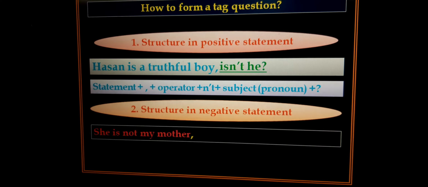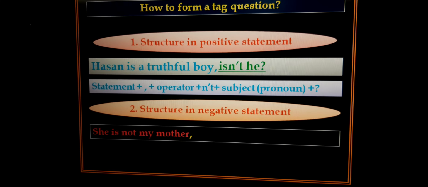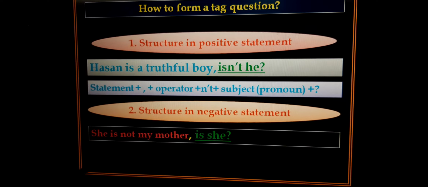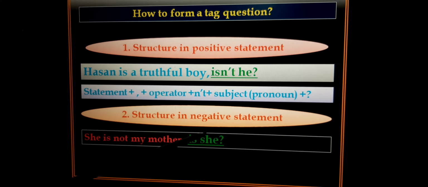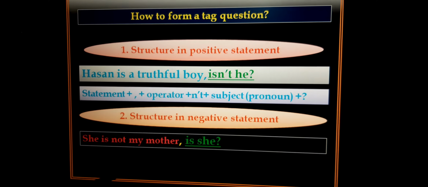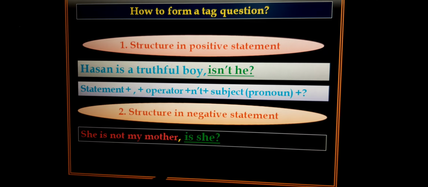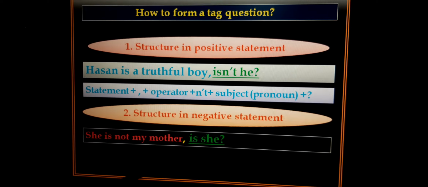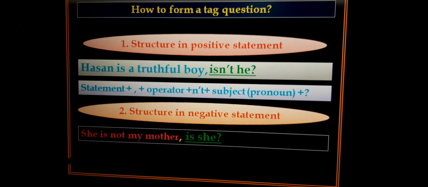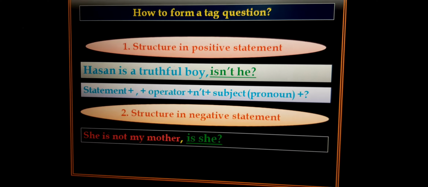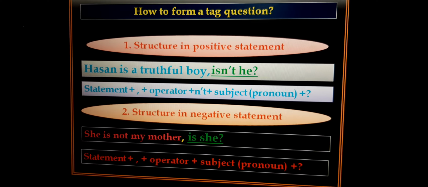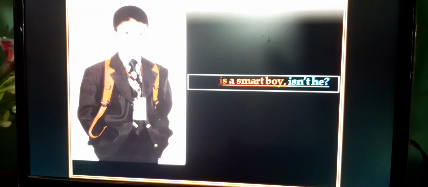If the sentence is negative, the tag will be affirmative. You have to write the sentence first, then omit the full stop and use a comma, then you will make the tag affirmative. She is not my mother, is she? Labib is a smart boy, isn't he?